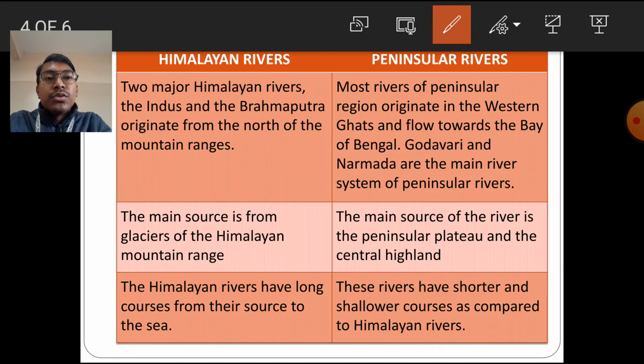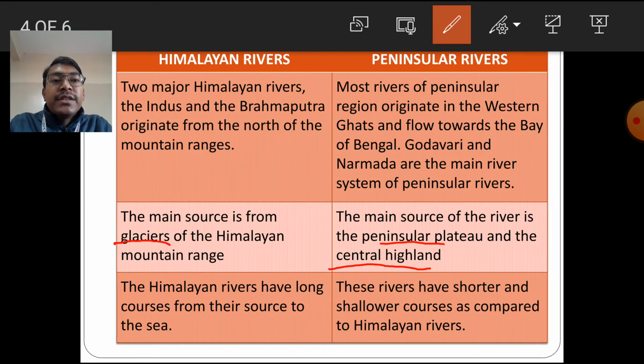The main source for the Himalayan rivers is glaciers, whereas for the peninsular rivers, the main source of water is the peninsular plateau region and the central highland. From there the water supply comes.